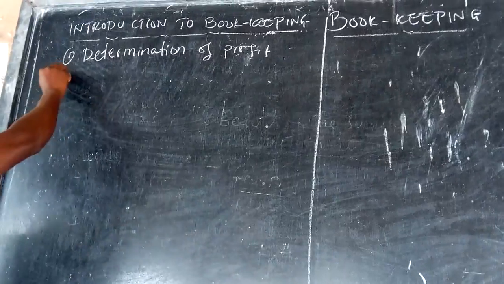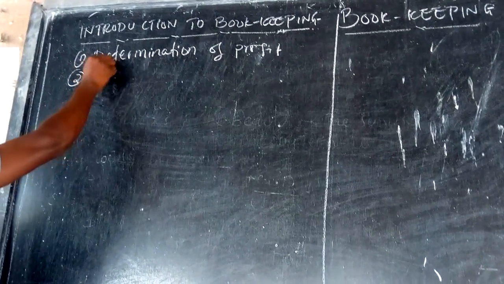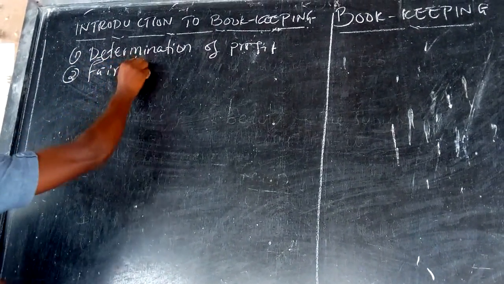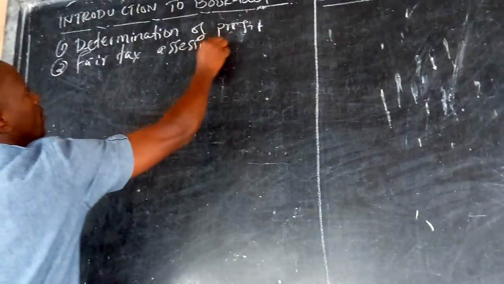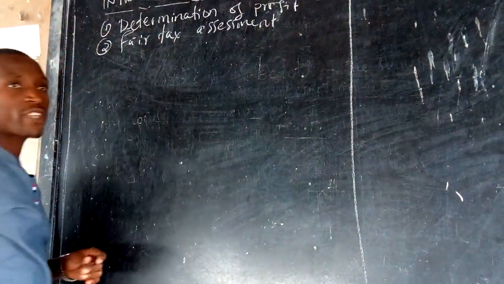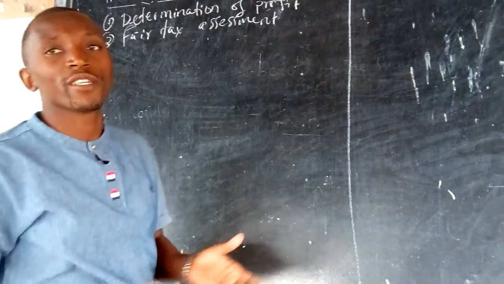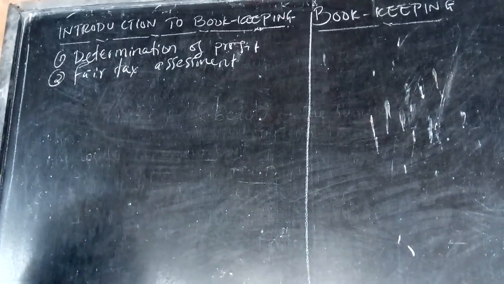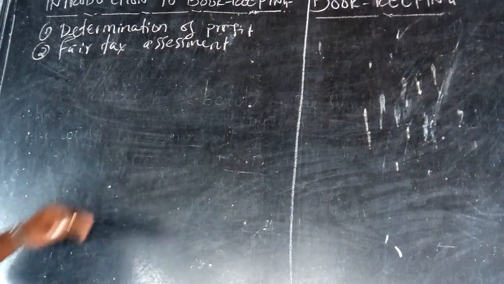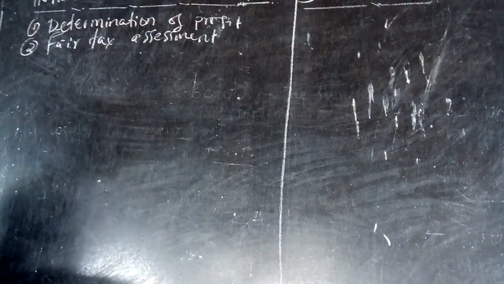But again, we have a second objective, which is fair tax assessment. For the issue of tax, as we know, any government has to collect tax. So how can they assess how much you are going to pay as tax? You have to have a knowledge of bookkeeping.